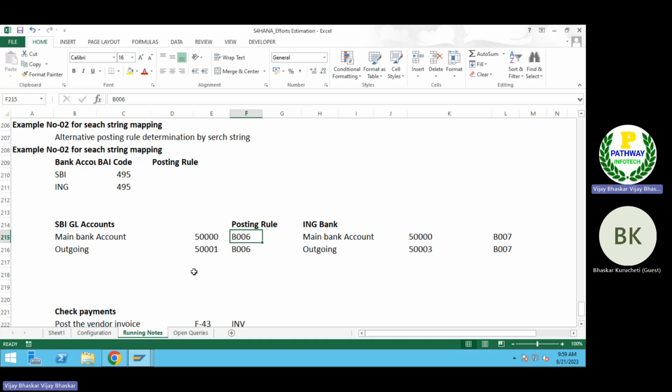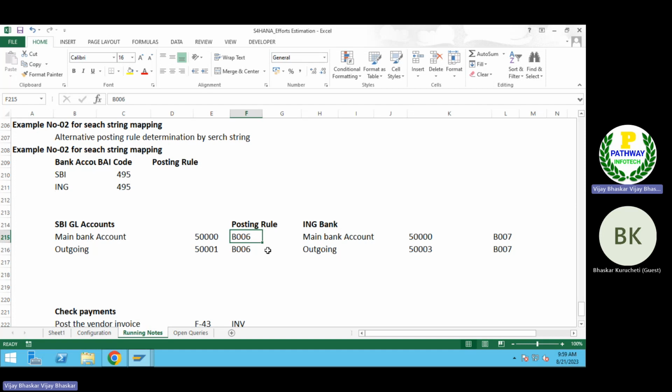We have already seen this practically. Is it right, sir? But if I map one posting rule, what about the other posting rule? Because each and every time, if this could be the case, then I want to determine these two posting rules.